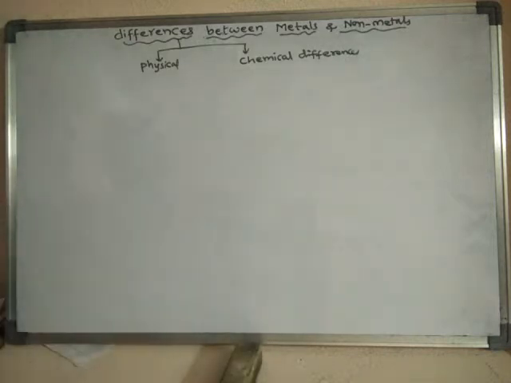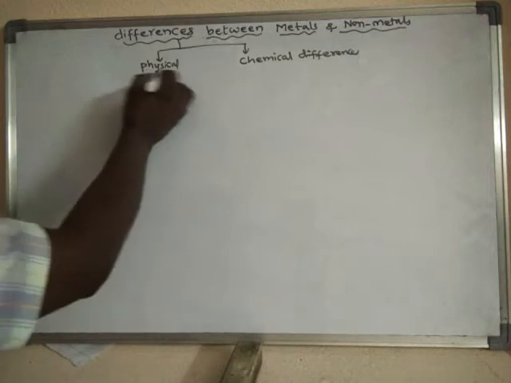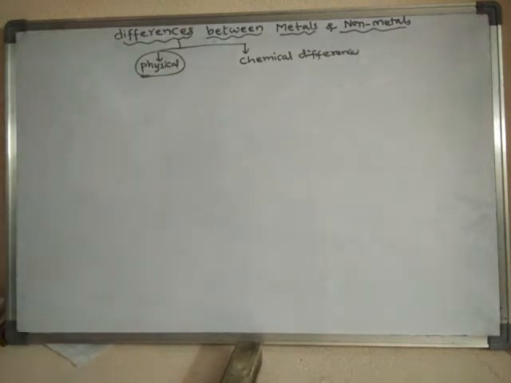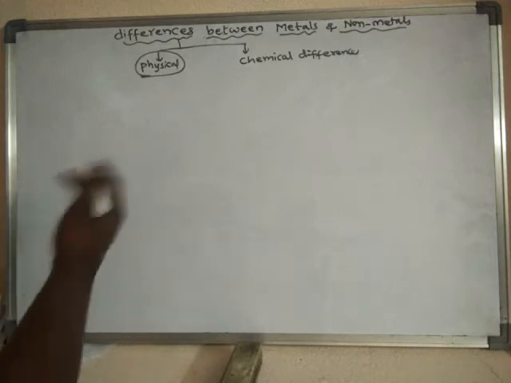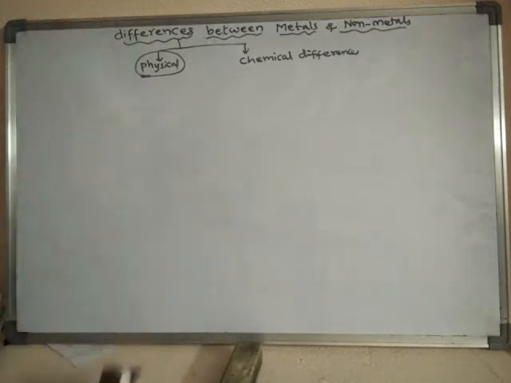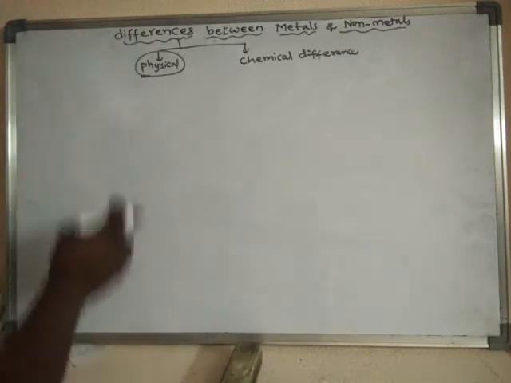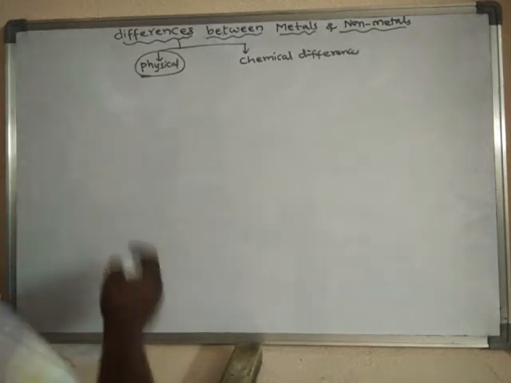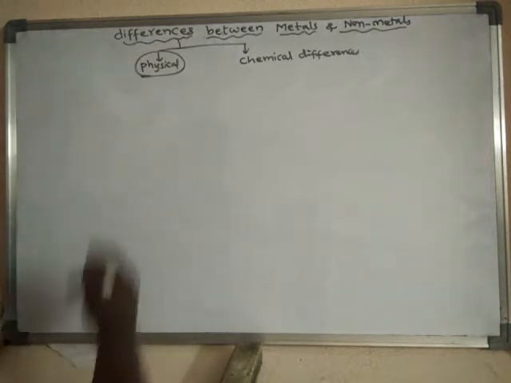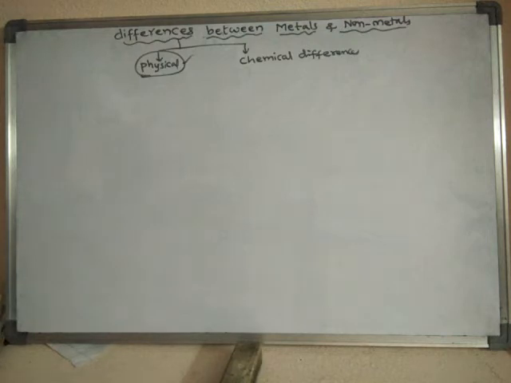Under physical differences, we will learn about the physical state, hardness, luster, density, melting point, boiling point, malleability, ductility, tensile strength, conductivity, alloy formation, solubility, and all these things.